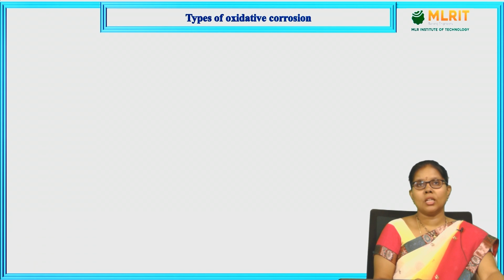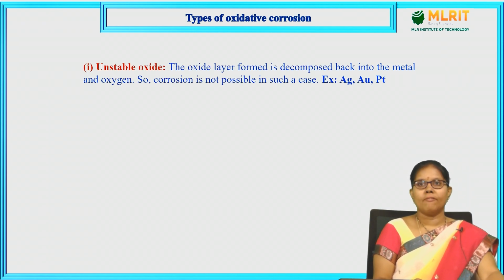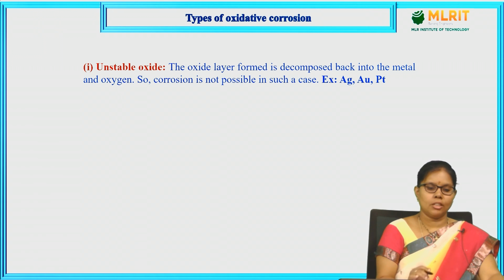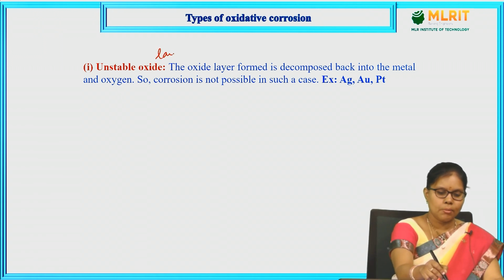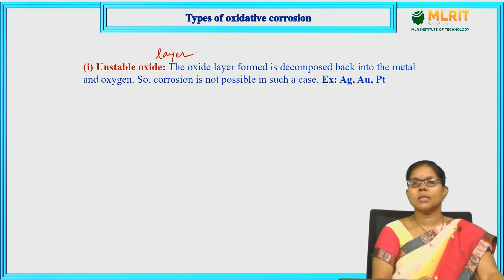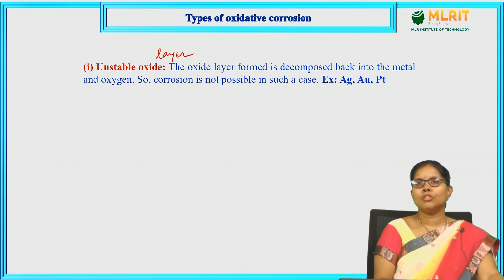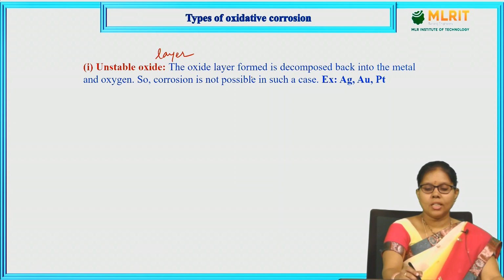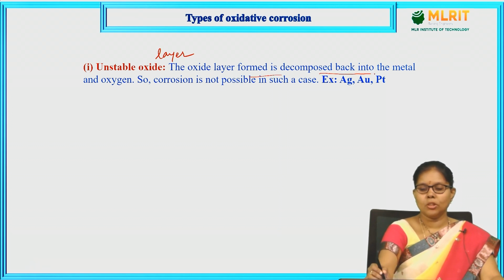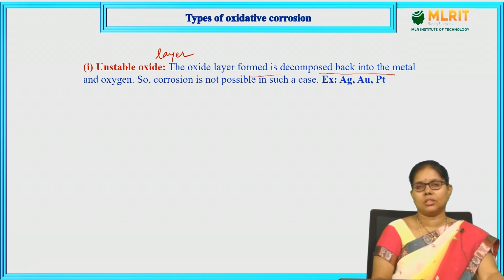Let us move to one type of oxidative corrosion. The first one is the unstable oxide layer. This unstable oxide layer is seen in the case of silver, gold and platinum. The oxide layer formed is decomposed back into the metal and oxygen.